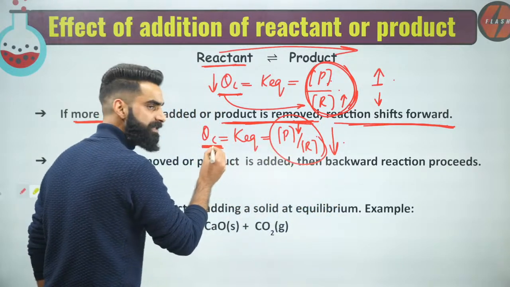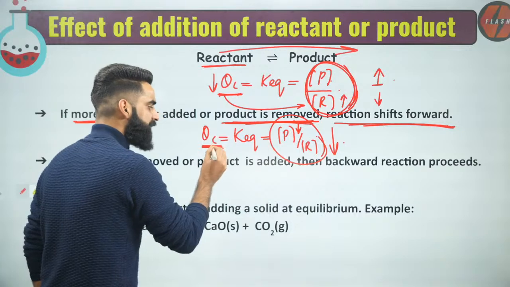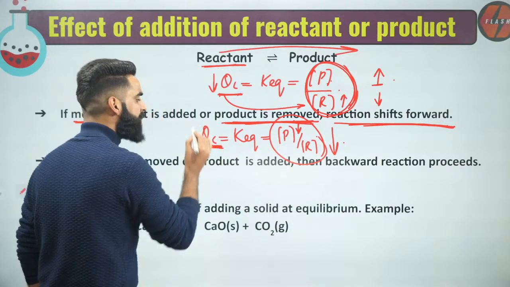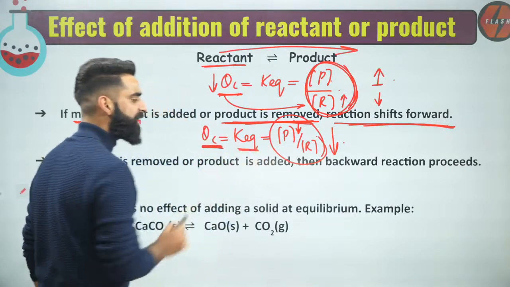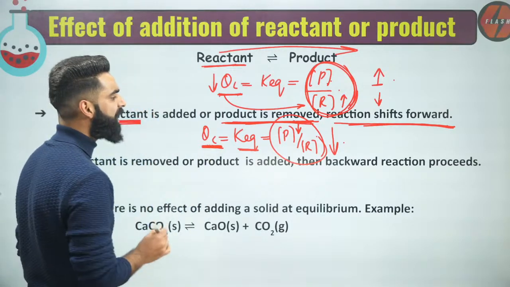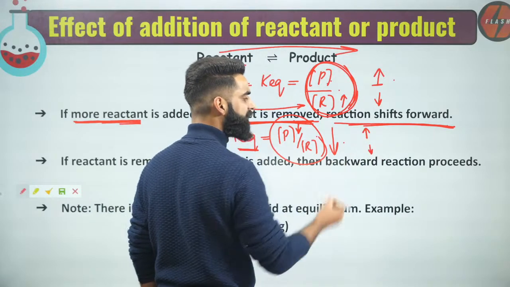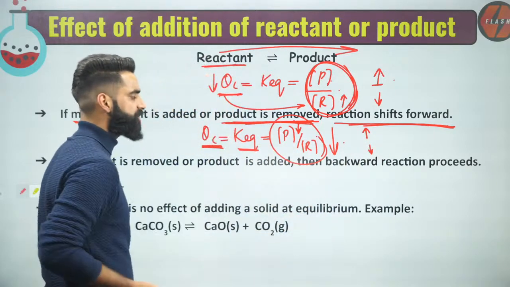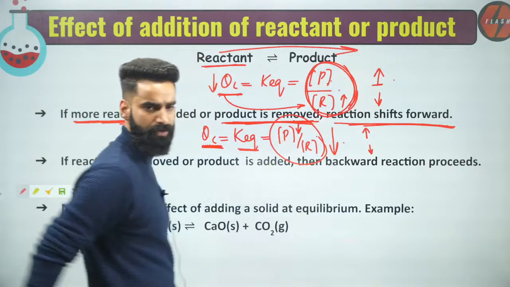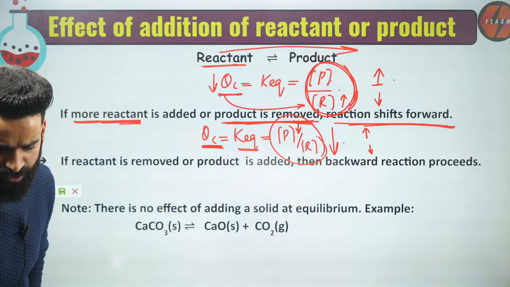That means QC value will decrease. Now, if QC value has decreased, QC will again want to increase its value such that its value becomes equal to K equilibrium. How can QC increase its value? If the concentration of product increases and the concentration of reactant decreases. And how will the concentration of product increase? When the reaction moves in the forward direction. Very simple.